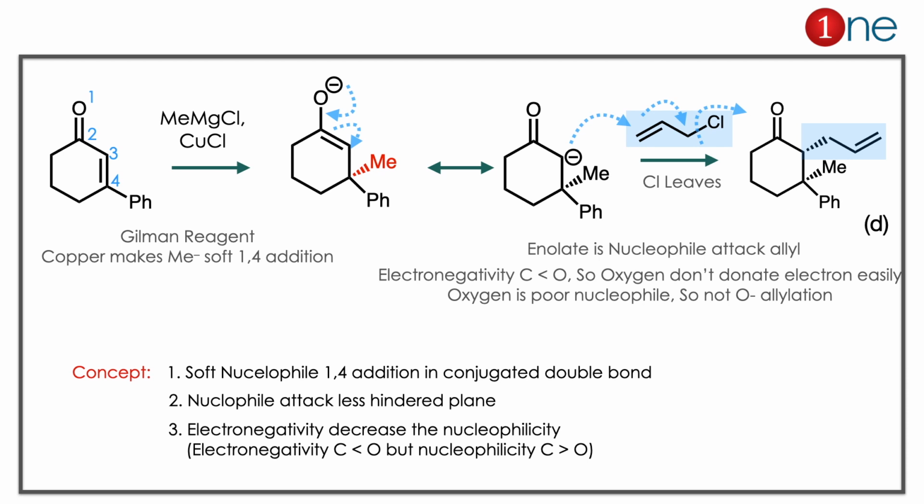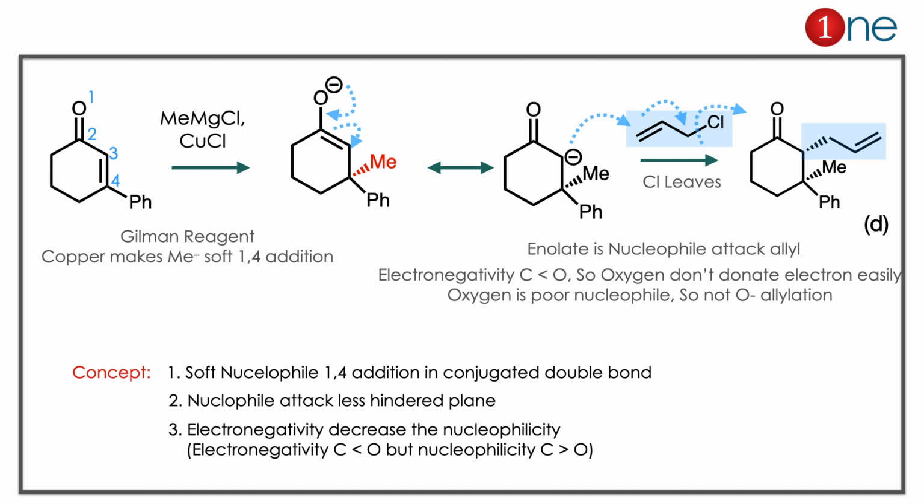The first position cannot be quenched. Again the charge has to be quenched. The charge travels back to the 7th position. Now the enolate is the nucleophile here, which attacks the allyl chlorine there. You have the product formation. So the chlorine leaves. The final product has a new C-C bond.